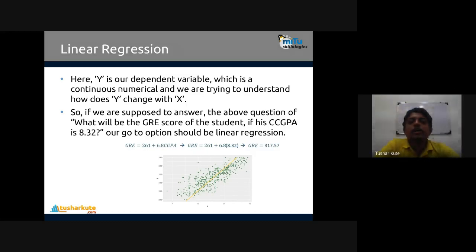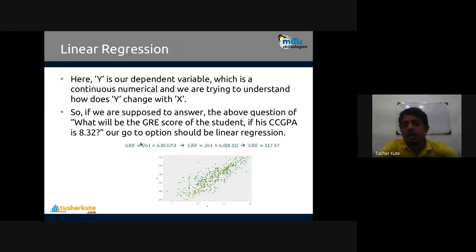Correct. So let's talk about the example that we have seen in the regression analysis first. If you are supposed to answer the question, what is the GRE score of a student if his CGPA is 8.32? So we have a solution for that.